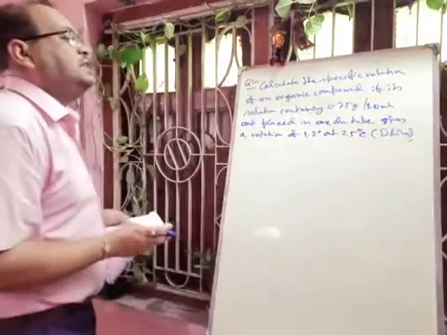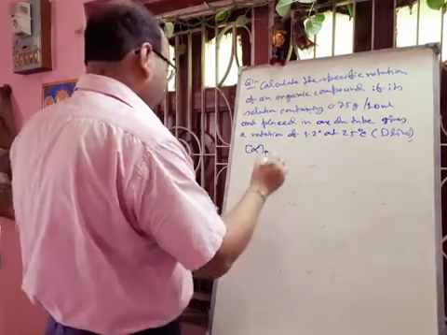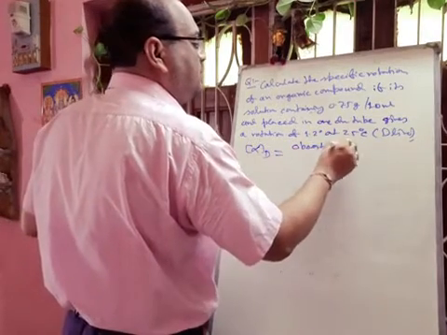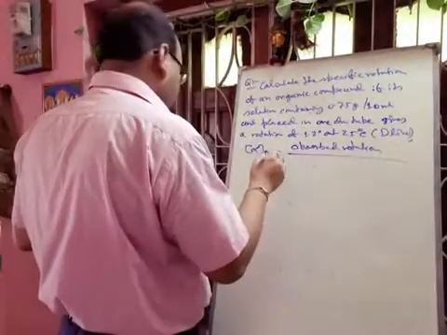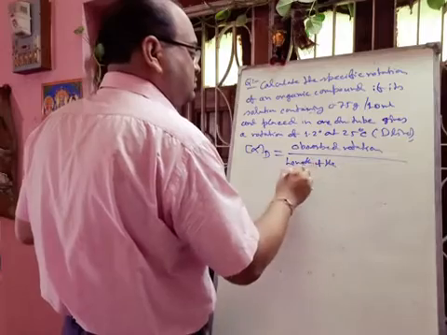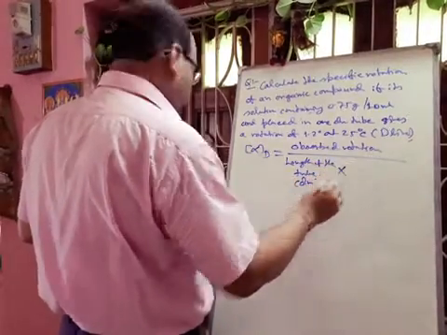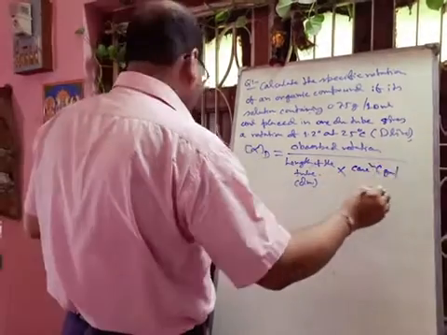Okay, so here the specific rotation alpha D will be the observed rotation divided by the length of the tube in decimeter into the concentration, that is gram per ml.